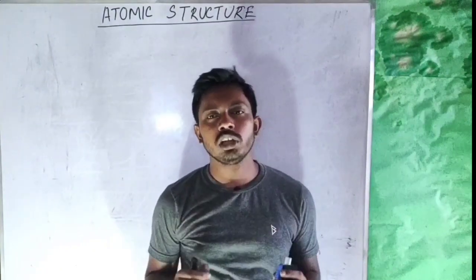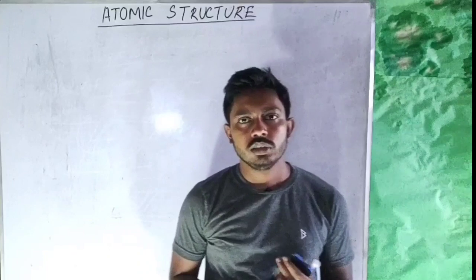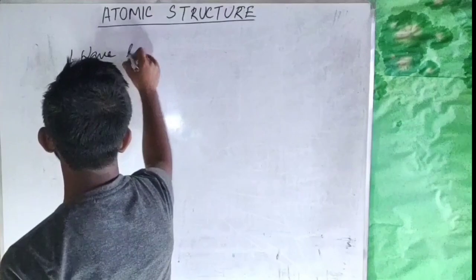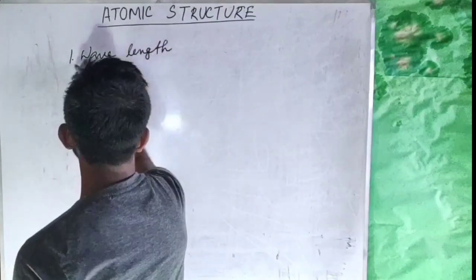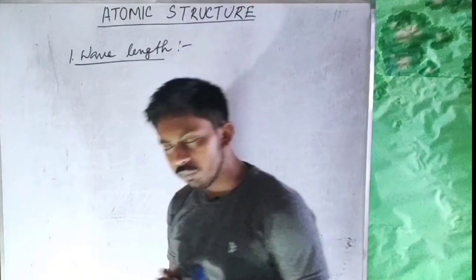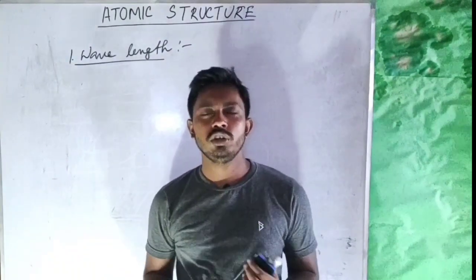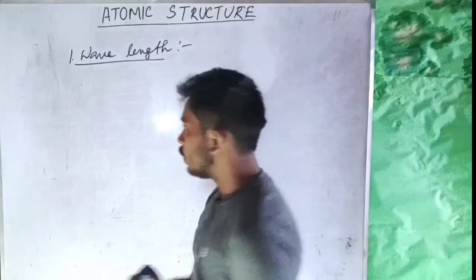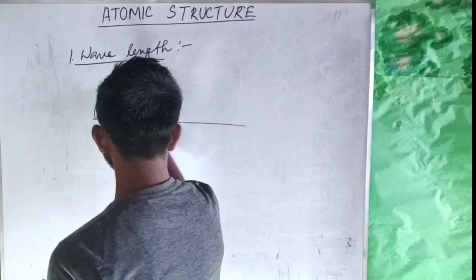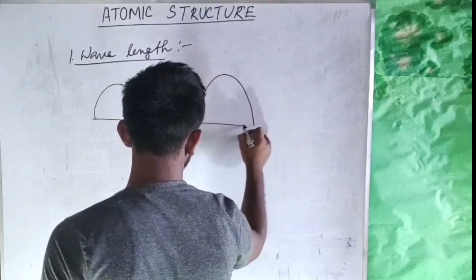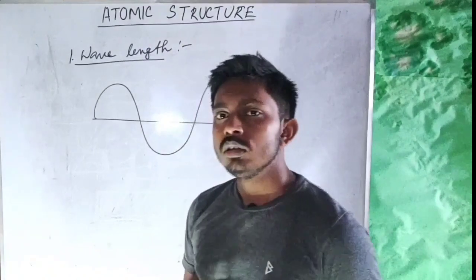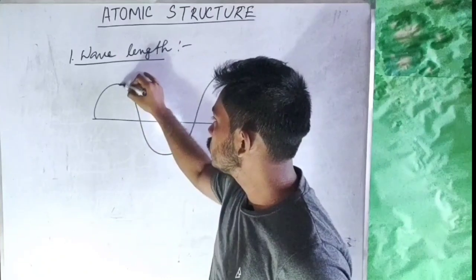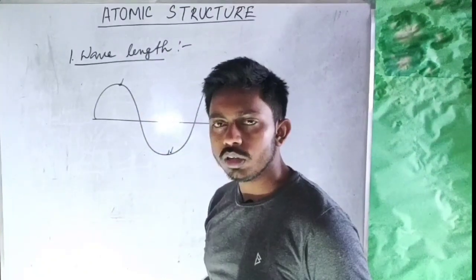Let's understand some important terminologies of an electromagnetic radiation. The first one is wavelength. What is wavelength? In Maxwell's electromagnetic theory, any electromagnetic radiation is considered to be a wave, right? So it will propagate in this manner, right? In the propagation of a wave there will be some peaks and some troughs.